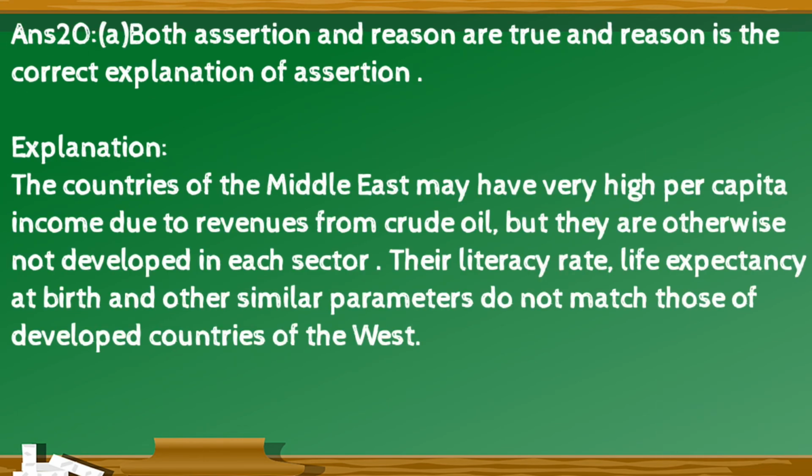The right option is A. Both assertion and reason are true, and reason is the correct explanation of assertion. Explanation for this is the countries of the Middle East may have very high per capita income due to revenues from crude oil, but they are otherwise not developed in each sector. Their literacy rate, life expectancy at birth, and other similar parameters do not match those of developed countries of the West.